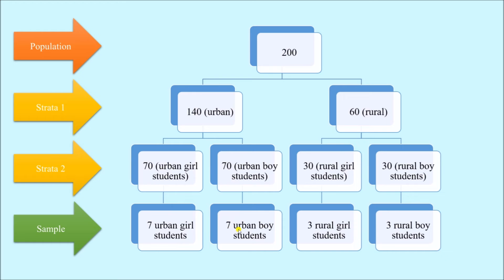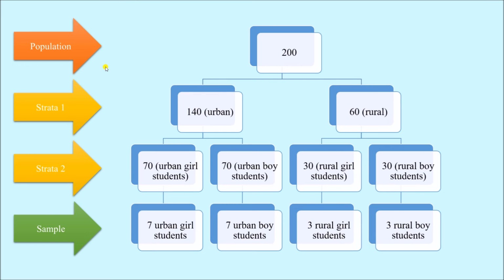Similarly, another 7 students from the 70 students have been selected from the second stratum. And by the same method, I have also selected 3 students from the 30 students and 3 students from the 30 students. So at the end, I have 7 urban girl students, 7 urban boy students, 3 rural girl students and 3 rural boy students. So 7 plus 7 is 14, plus 3 is 17, plus 3 is 20. So I have 20 students which are my sample.